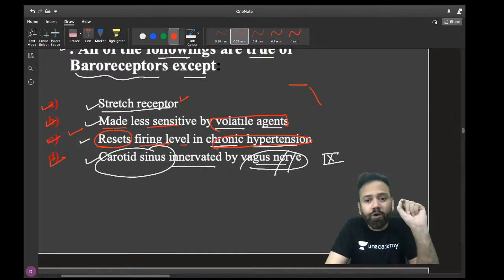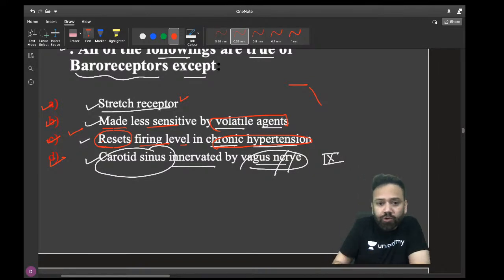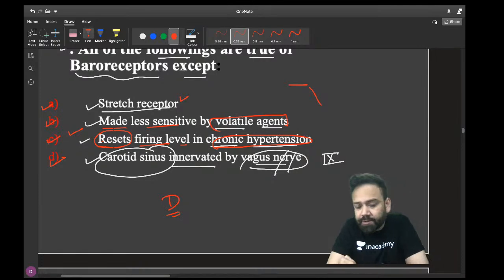The ninth nerve is for the carotid sinus, and the 10th nerve is for the aortic. So this is absolutely wrong. So the answer is D. I hope this is correct.